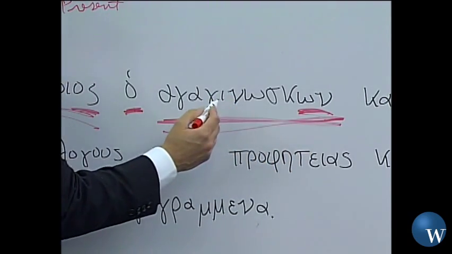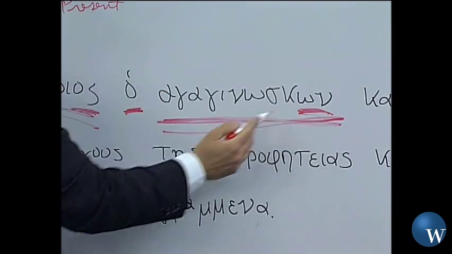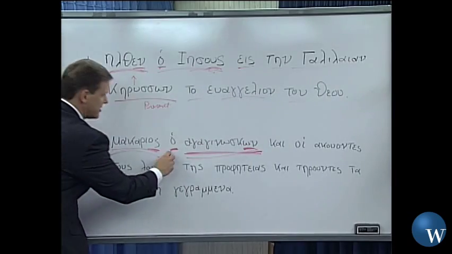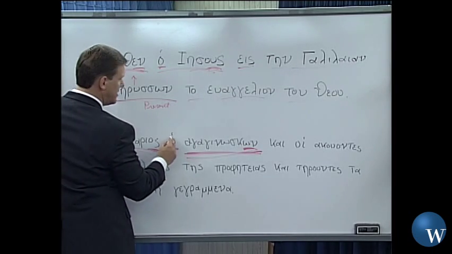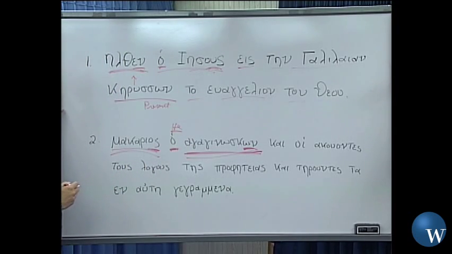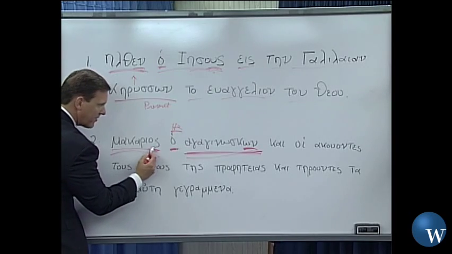It's being used how? Substantively. So anaginosko means what? I read. But here now it's a participle. So the ones who read, or the one, singular, the one who reads. Since it's masculine, most translations are going to have he who reads. So he who reads, and again, nominative case goes with this.